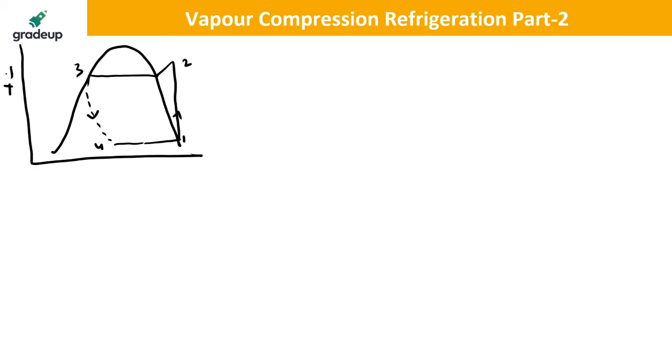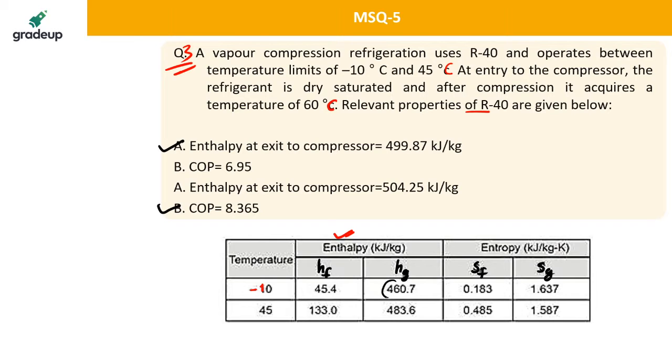So how to solve this question is very simple. Now we have to find the COP. COP will be equal to H1 minus H4 divided by H2 minus H1. H1 will be the enthalpy at this temperature, at -10 degrees Celsius. Another temperature is given as 45. So at -10 degrees Celsius, the enthalpy of the vapor at -10 will be the value of H1. Clear? The answer will be A and D.